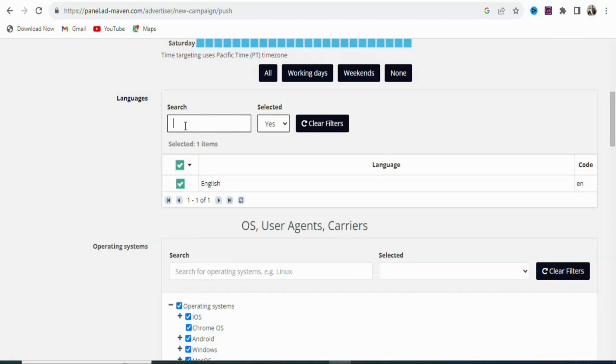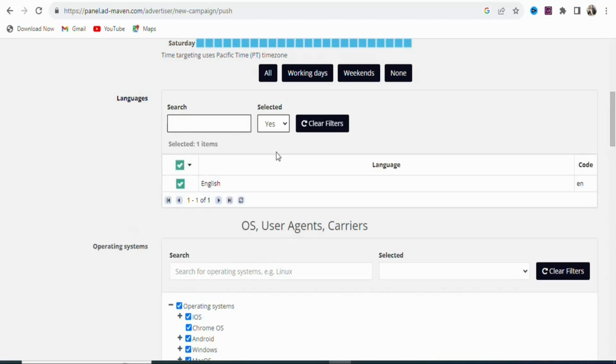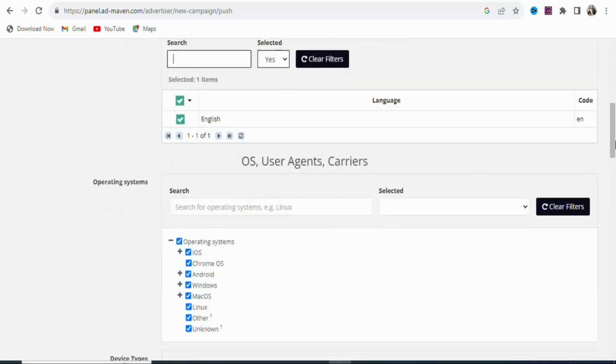Once that is done, you are going to search for Irish. People in Ireland speak Irish, so you are going to search for Irish. There is no Irish, so just leave it. So we are going to leave it with the English. Once that is done, you are going to scroll down.